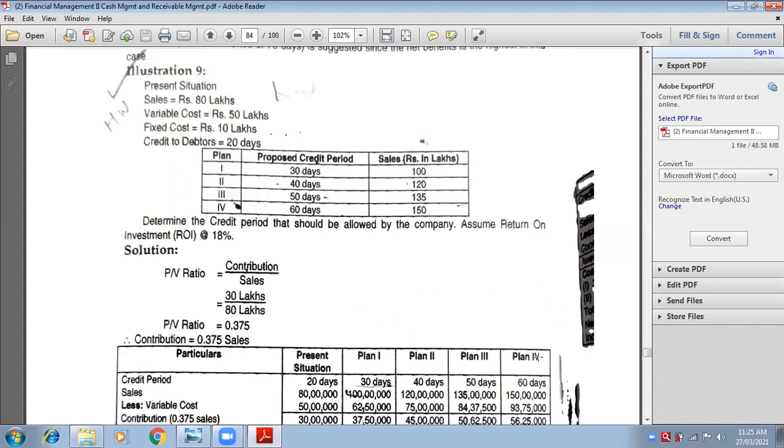Done. This much is done. Yes, ma'am, done. Okay. Now let's start with the practical question. Let's start with the solution part with the format. First is credit period. So write down first is credit period. What is credit period in situation 1? Means present situation.